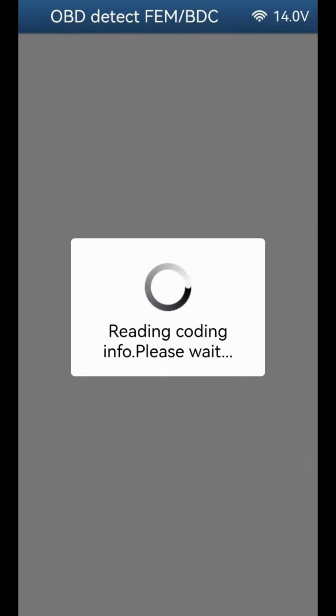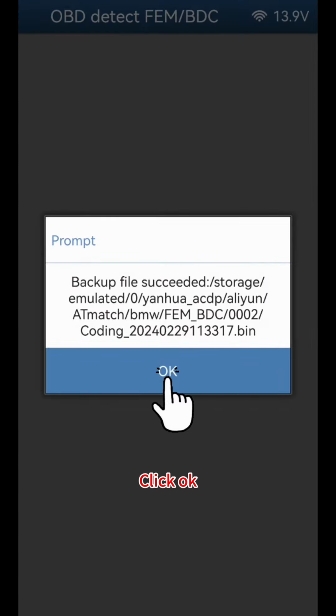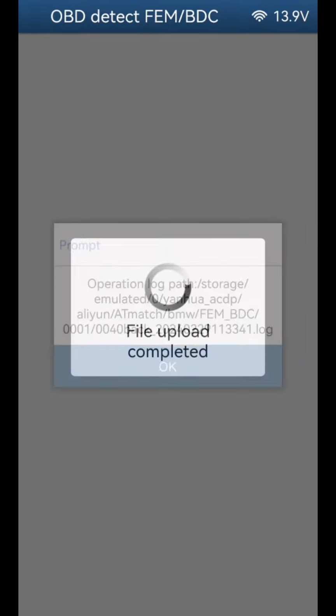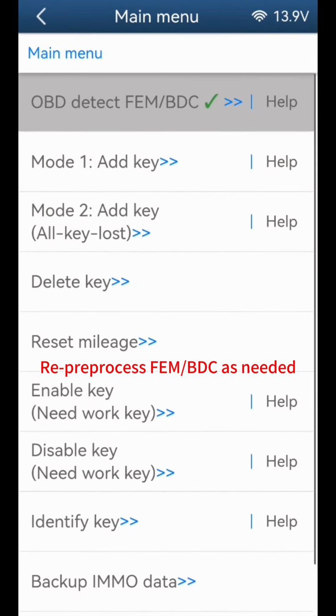Click OK. Click OK. Re-preprocess FEM BDC as needed.